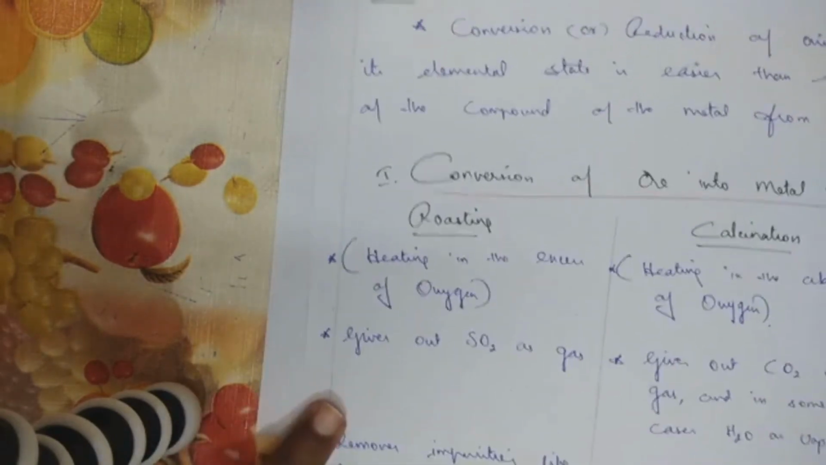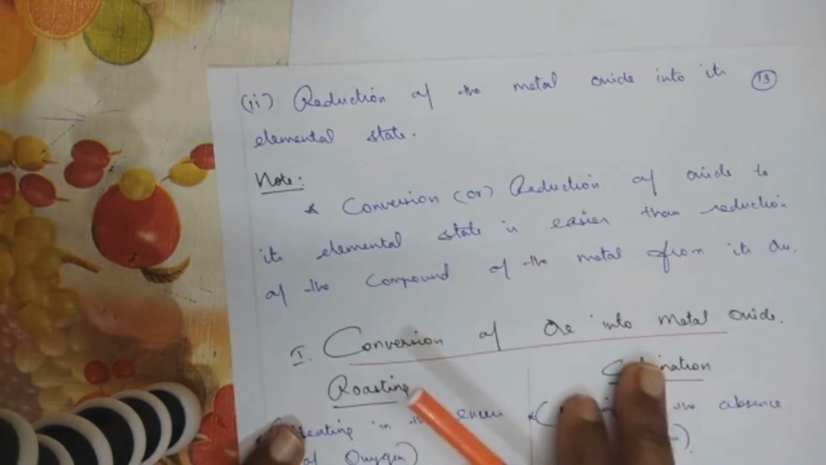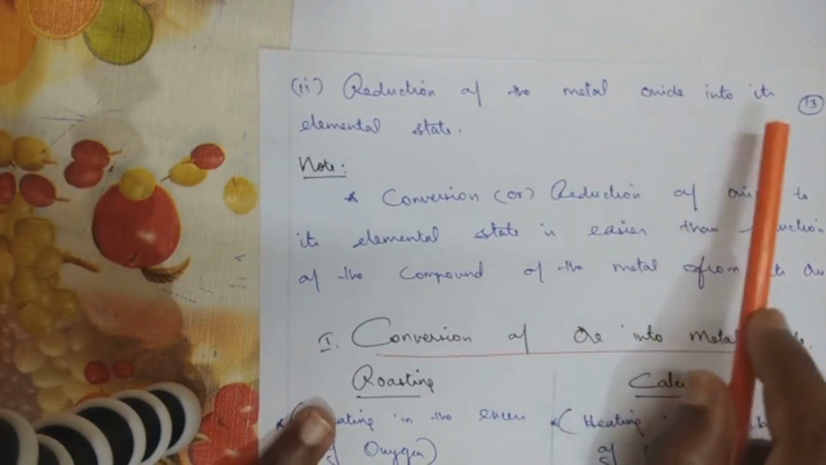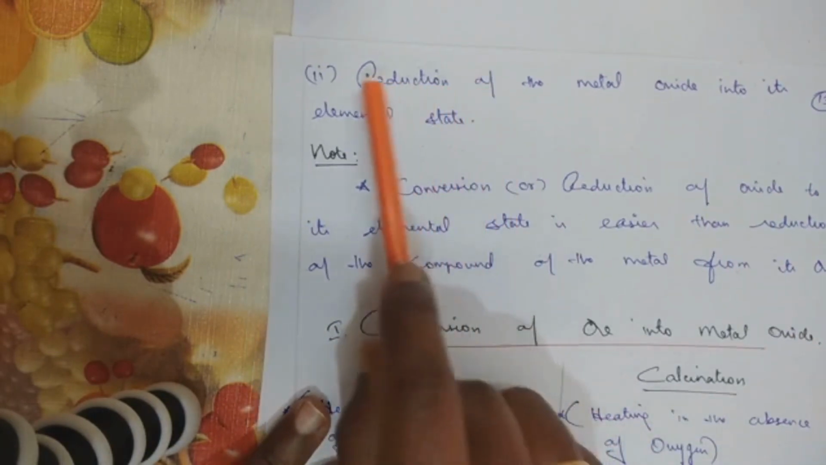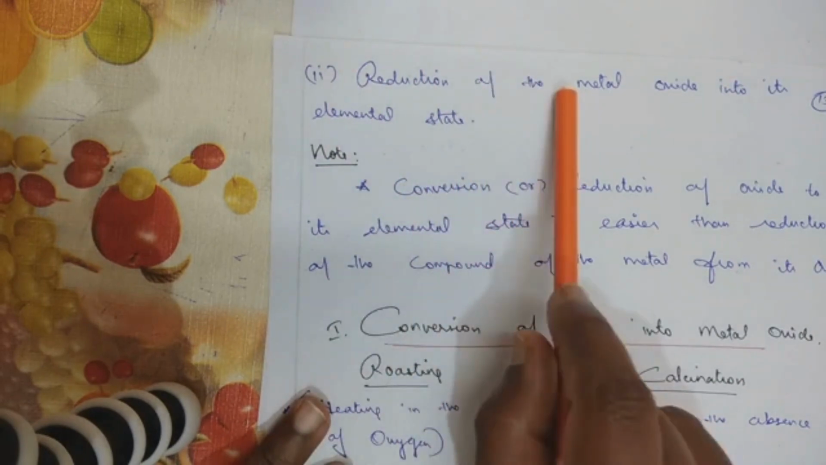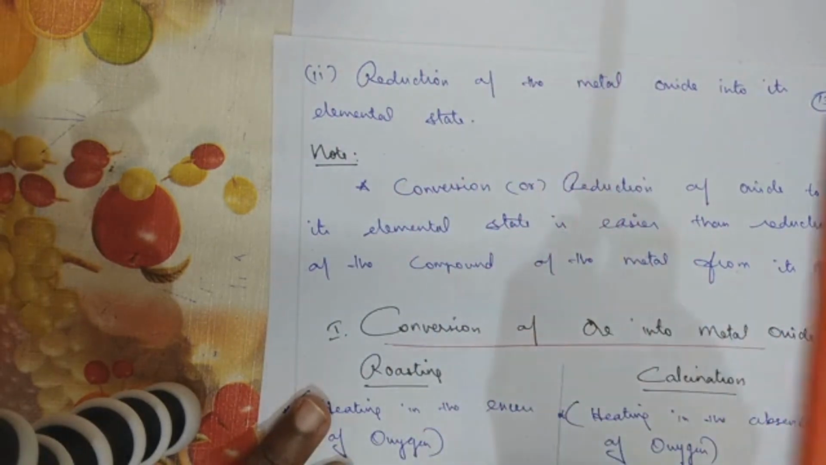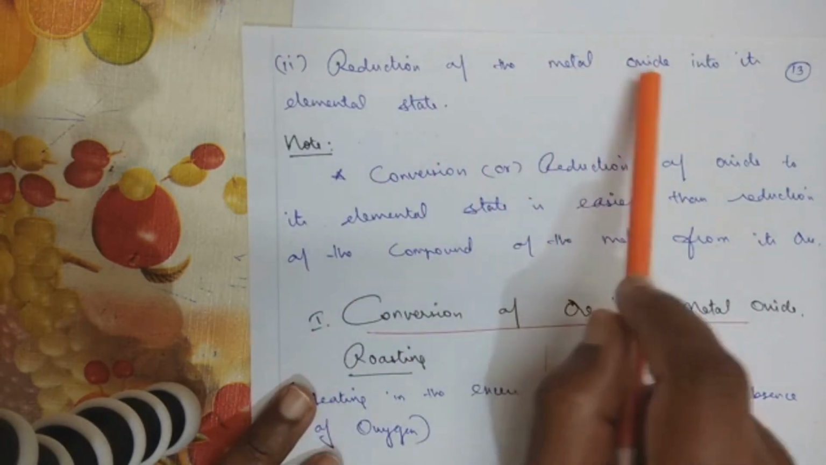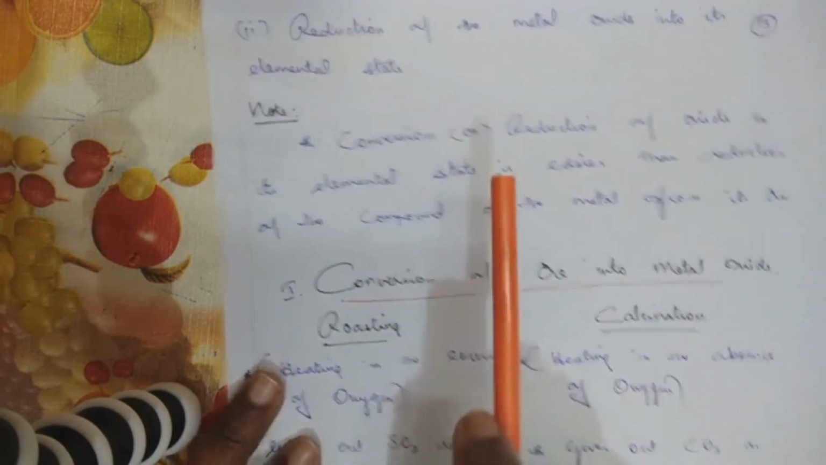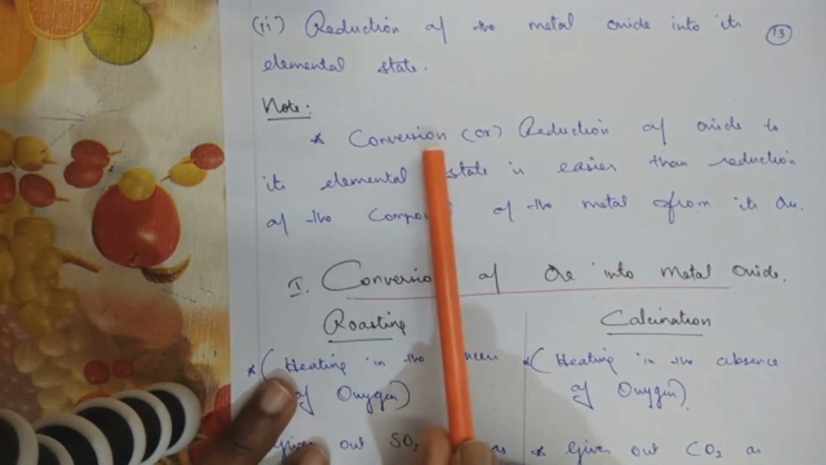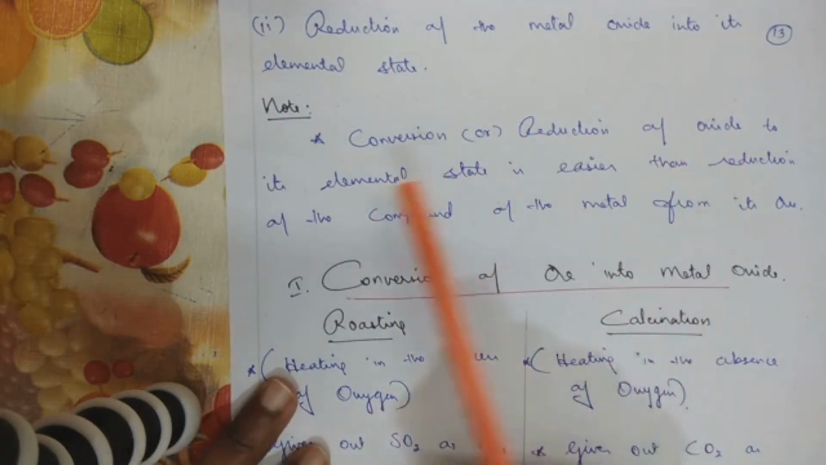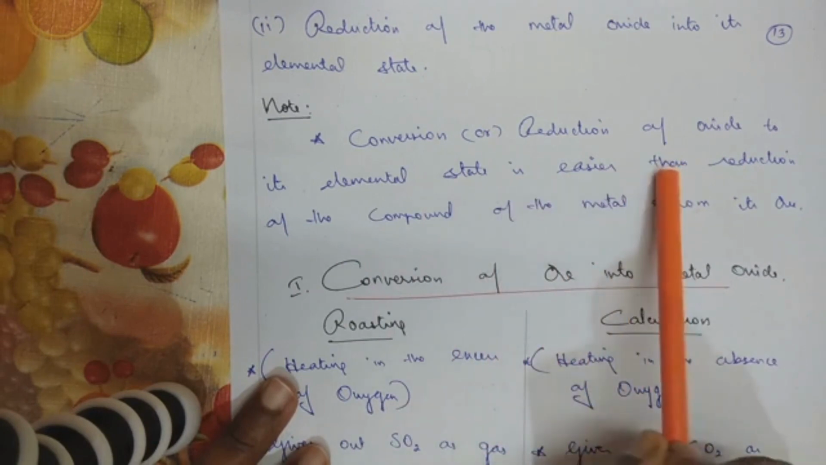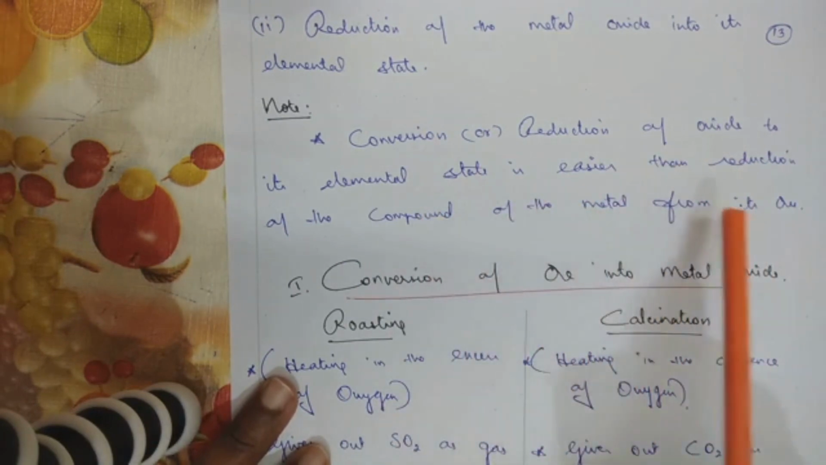Now after this we have the second step called reduction of the metal oxide into its elemental state. So first you are converting concentrated ore into metal oxide and after that I told you about smelting, reduction. So that's the step we are going to see here: reduction of the metal oxide into its elemental state. Just one point you need to remember. Reduction of oxide to its elemental state is easier than reduction of the compound of the metal from the ore. The same point what I have told you.